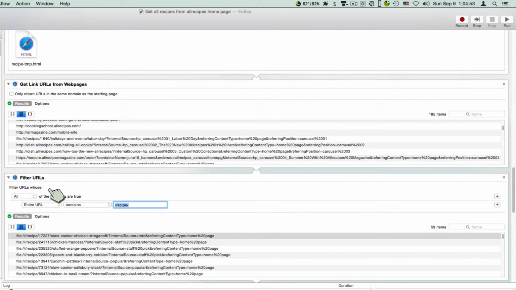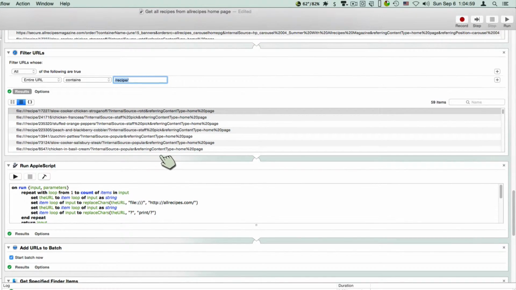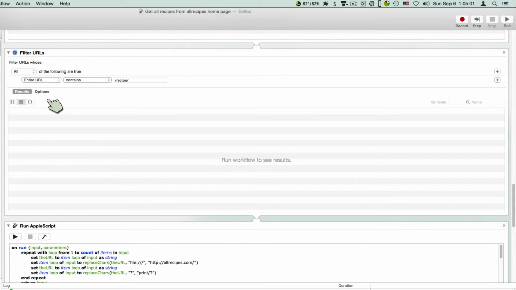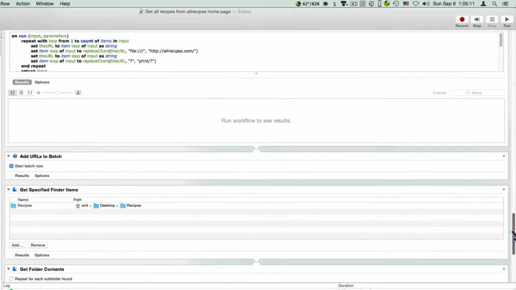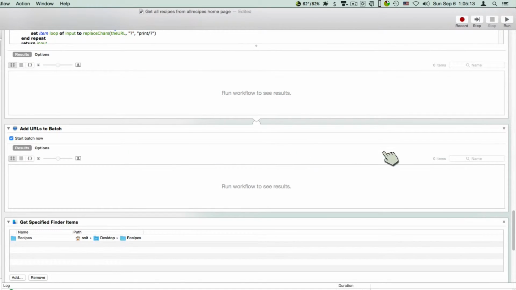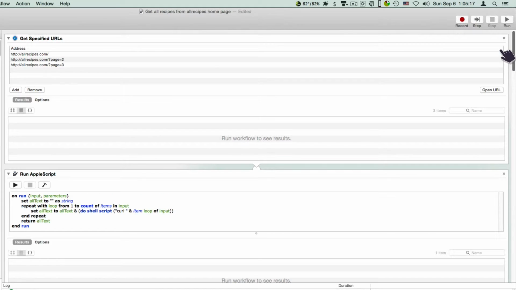And if we go here, filter URLs, only the ones that say recipe. So that gets rid of a lot of those URLs. I now only have the ones, oh no, just resizing that made those go away. Well, we saw it for a second. Hopefully these ones don't lose their results. Yeah, it lost its results. Yeah. Well, anyway, you saw what you needed to there. Yeah, all the results are gone.